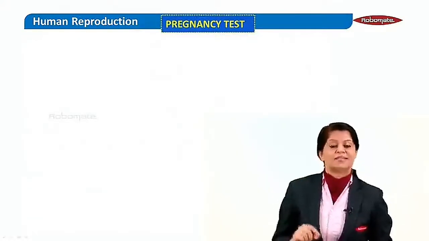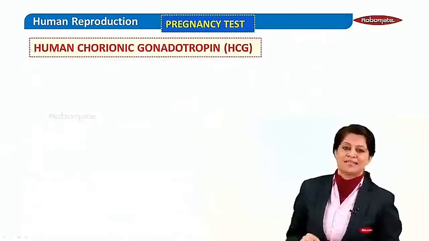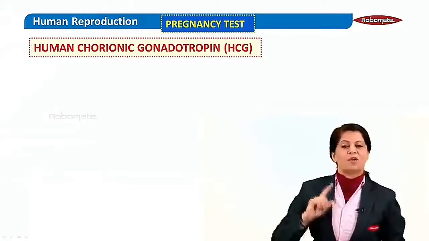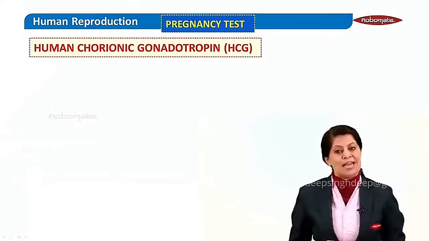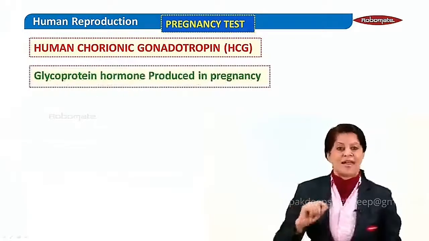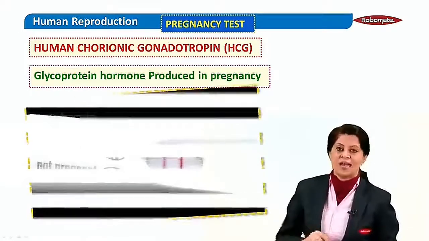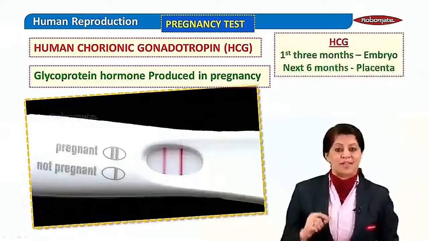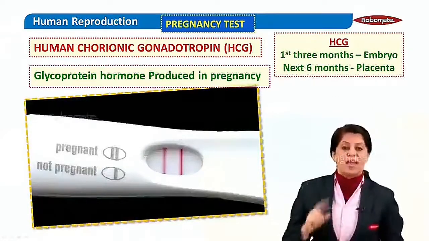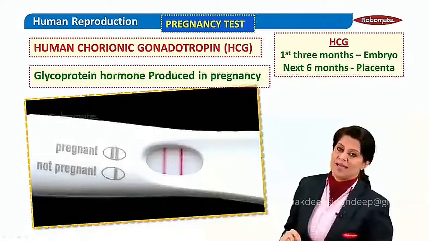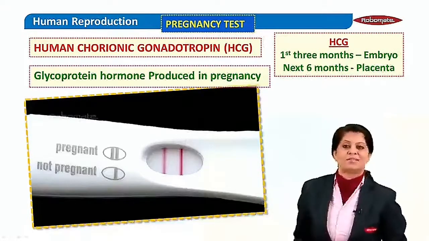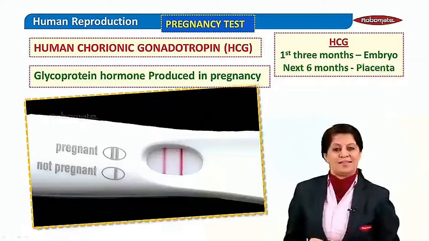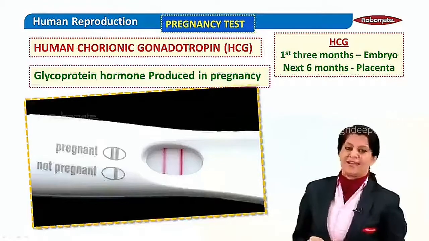So there is something we call a pregnancy test, which is conducted by checking the presence of HCG, because HCG is produced only in the pregnant state. It's a glycoprotein hormone, students, and this is the pregnancy kit which is used, and it checks the presence of HCG. HCG is produced in the first 3 months by the embryo and the next 6 months by the placenta. So only during the pregnancy state is HCG there.